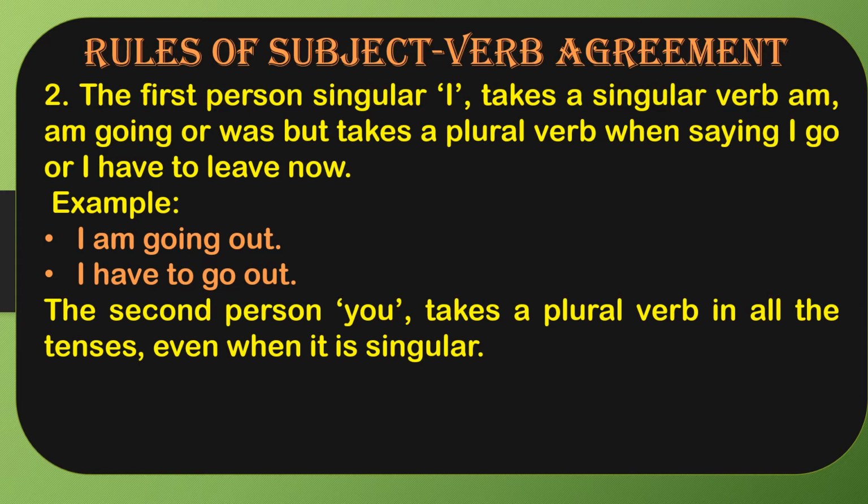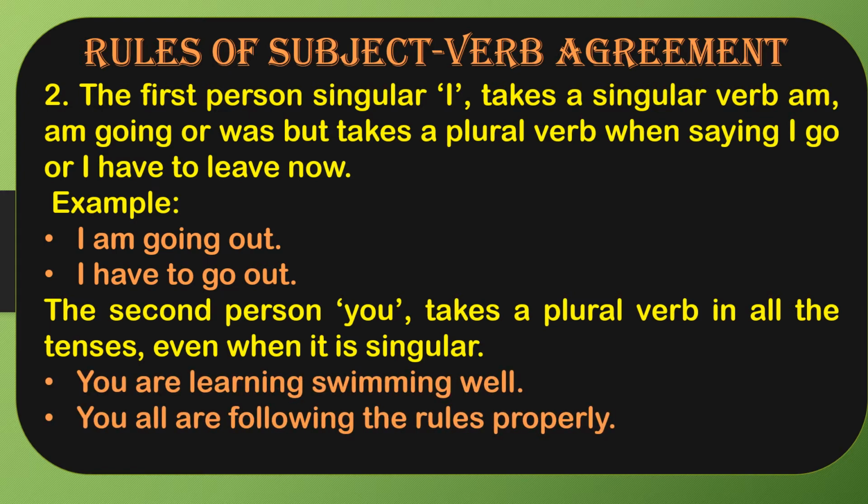Okay. For example, you are learning swimming well. Okay. So we are using you are. Okay. Obviously we are talking about a single person over here, but still we are using are. You all are following the rules properly. Okay. So here it is a plural. You all is written, but still we are using are.